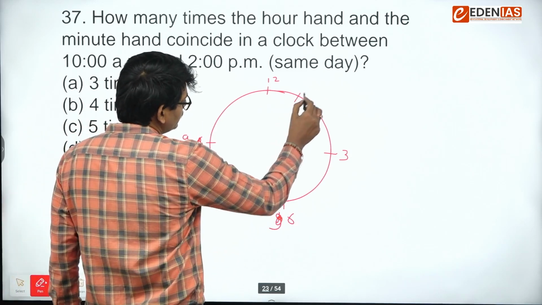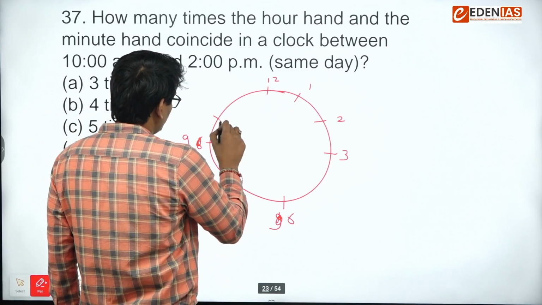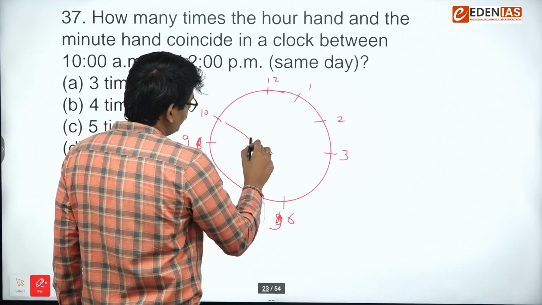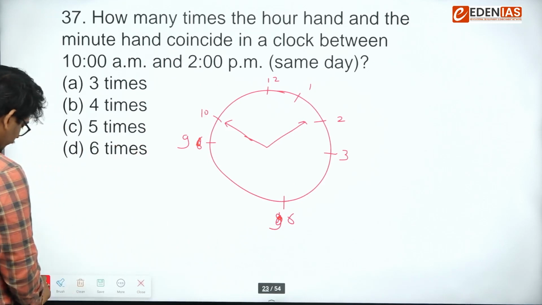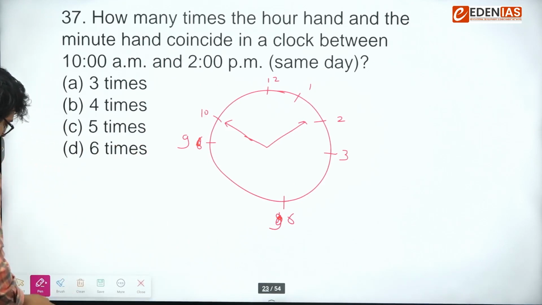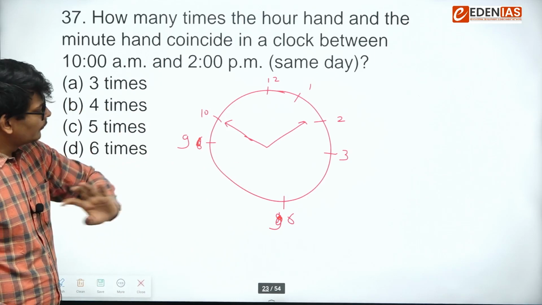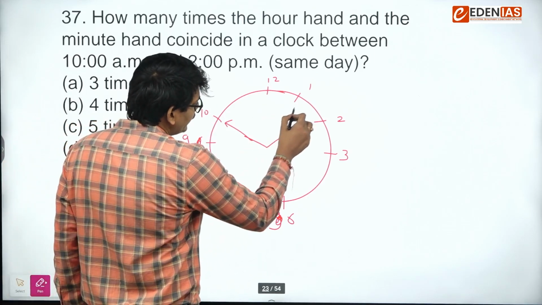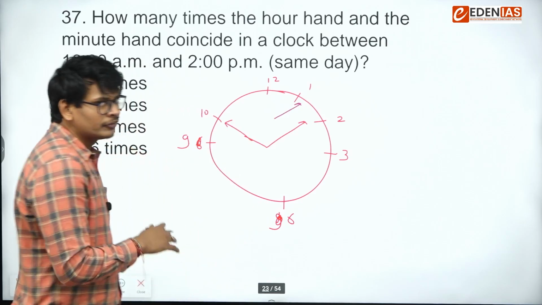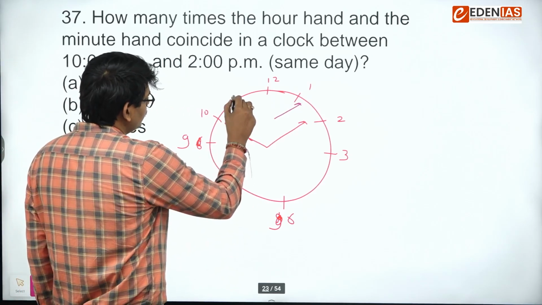Because what happens, this is 1, this is 2. First, let's make the time which we are looking for. We are looking for this time, right? Next. Now we have to find out, this is 10 a.m. to 2 p.m., right? Now we need to find out how many times they coincide. So first time they will coincide between 1 and 2. Next is, this is 11.